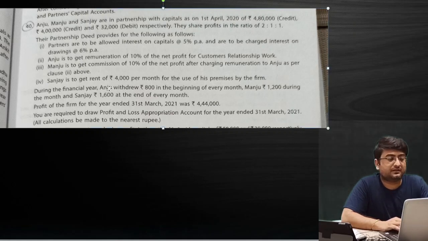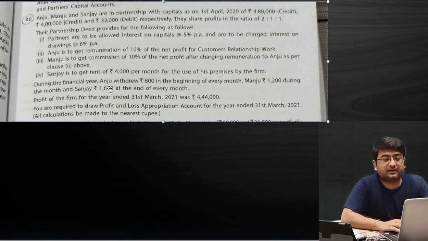Now in the question of 40, we have 3 partners, Anju, Manju and Sanjay. I will just use the short form AMS, but in examination you will have to use the full names. So Anju, Manju and Sanjay are in partnership with capitals on April 2020 of 4,80,000 credit, 4 lakh rupees credit and 3,32,000 rupees debit. At the end of the question, we are required to draw the PL appropriation account for the year ended 31st March 2021.